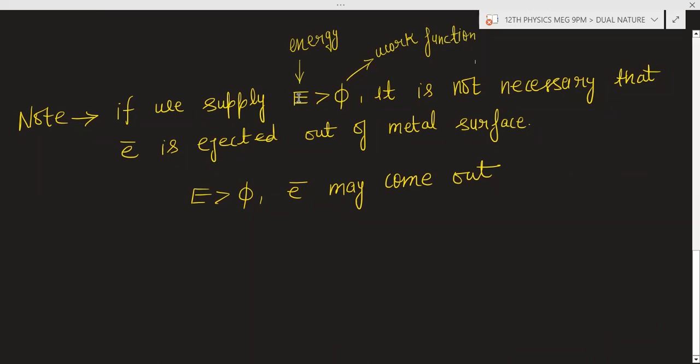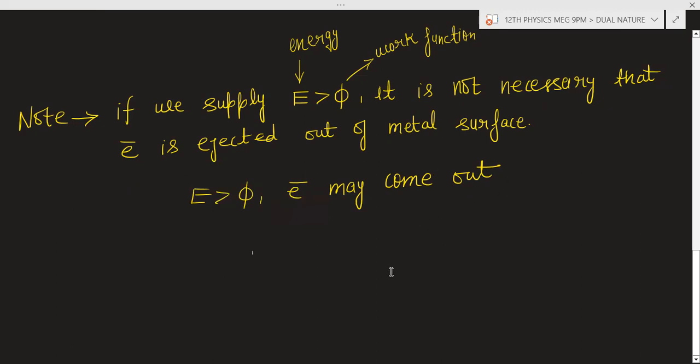If we supply energy greater than the work function, it is not necessary that the electron is ejected out of the metal surface. I told you why, because there can be collisions of electrons also, and in those collisions the energy will be expended. So if the supplied energy is greater than the work function, the electron may come out.